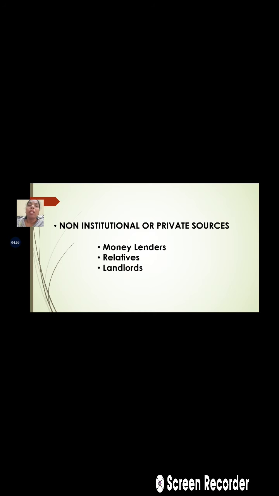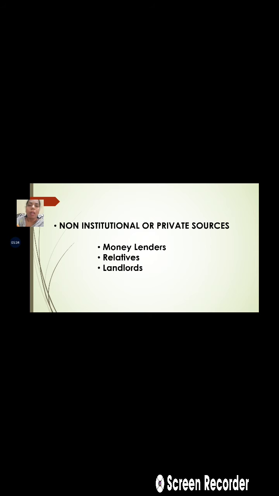We can include the sahukars, the traders. These are the persons who provide finance to small and marginal farmers. But the rate of interest of this non-institutional source of finance is very high, and normally malpractices are involved in it.